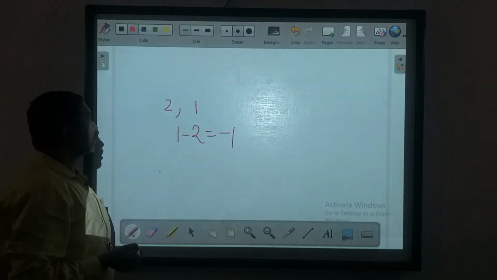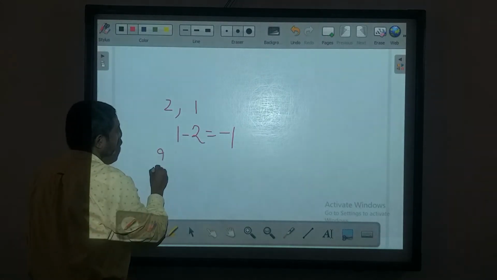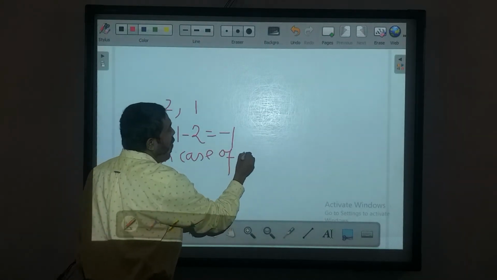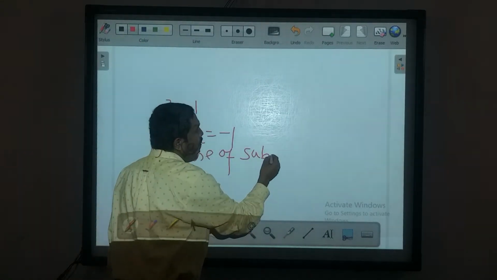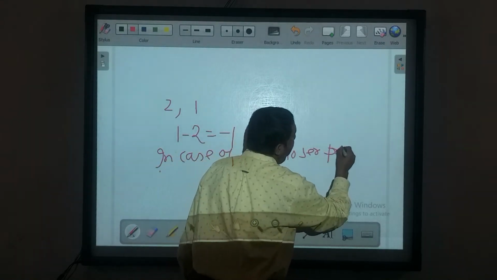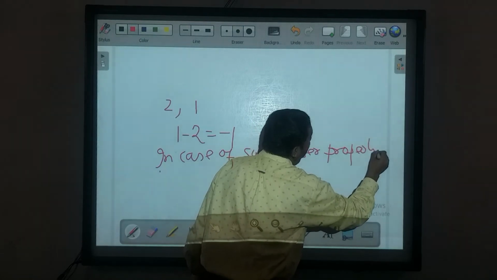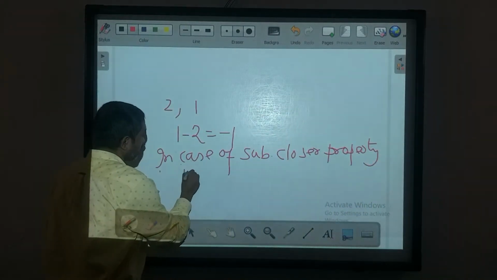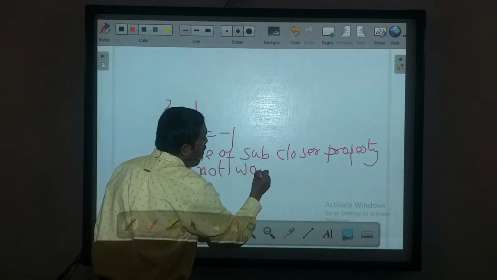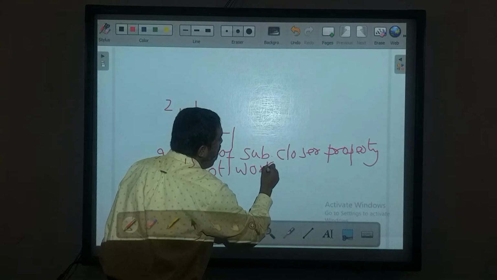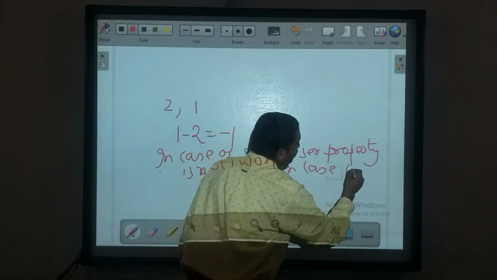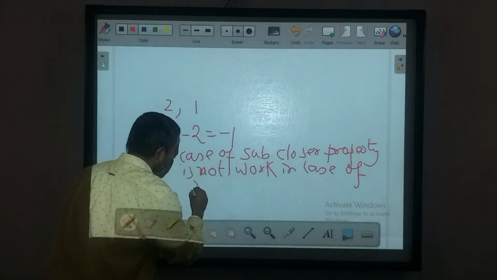In the case of subtraction, closure property does not work in the case of natural numbers.